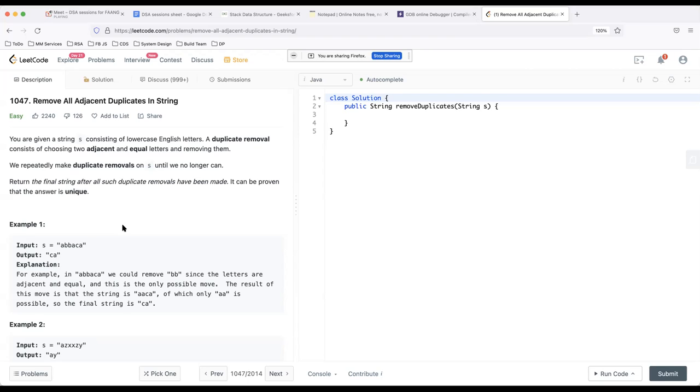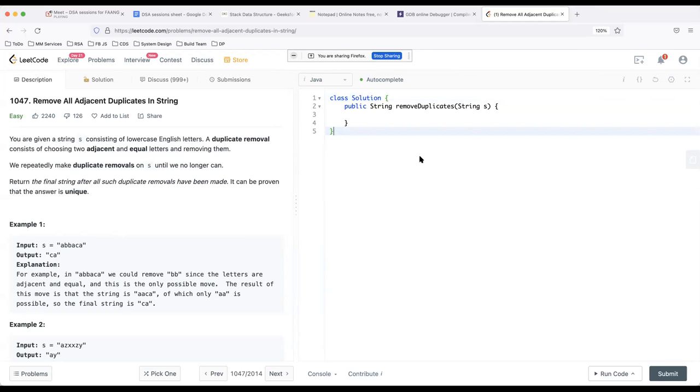I can tell you something I thought about initially. You have your stack, and as you traverse, you push, and you compare the top to the element you're about to push. Right. And if it's the same, then you could pop in the stack, and then just keep traversing to reach the end of the string. But I don't know, I think that's optimal, but I'm still thinking it through.